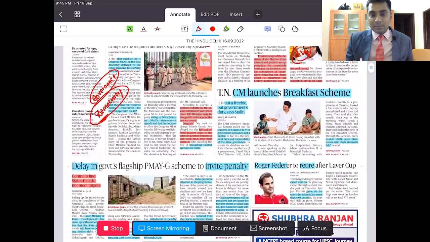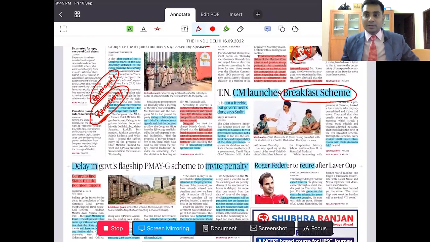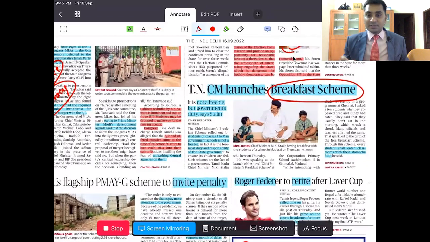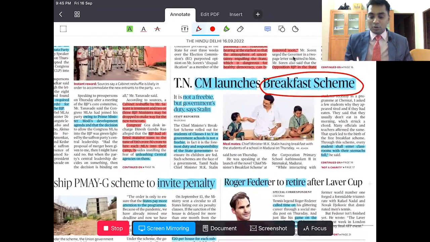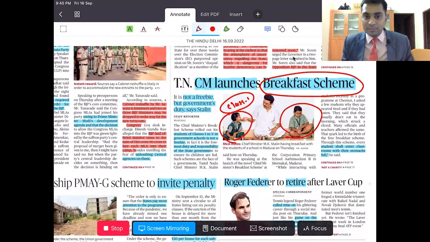The third one is: Tamil Nadu Chief Minister launches breakfast scheme, just like the midday meal scheme which was started by Kamarajar in the year 1956. The Chief Minister has started the breakfast scheme for class 1 to 5, a very wonderful scheme, and he said clearly that this is not a freebie but a responsibility of the government. So you can quote this as an example for good governance.